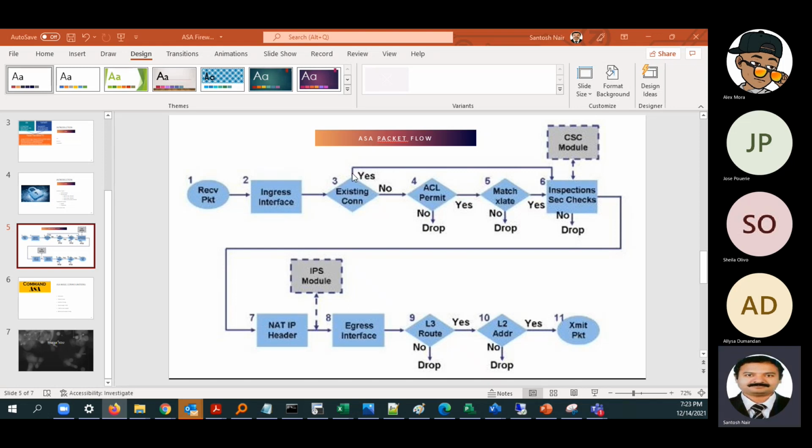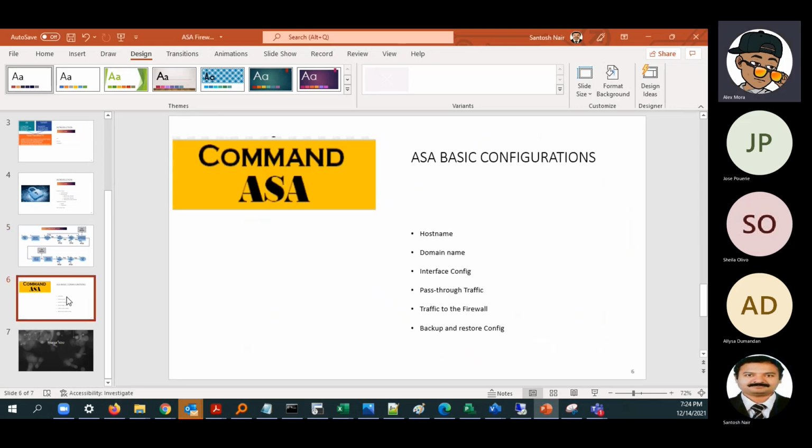So this part is clear, the ASA packet flow is clear. Any doubt in the ASA packet flow? Any step you have any doubt? Basically, no. Okay.